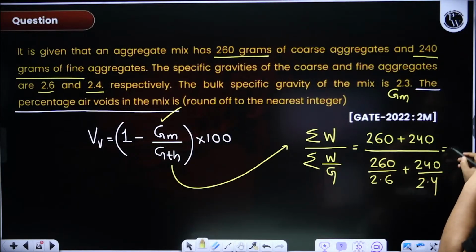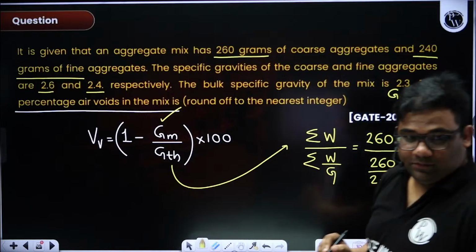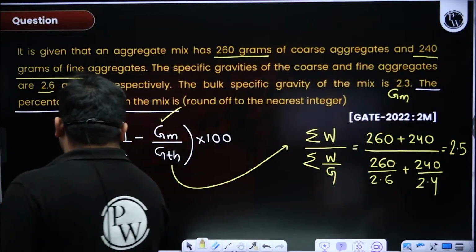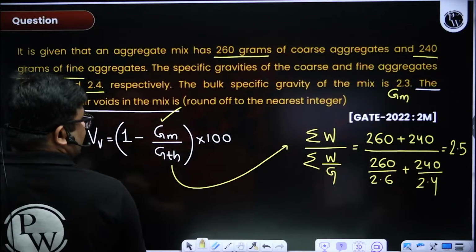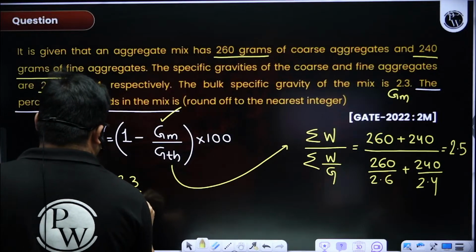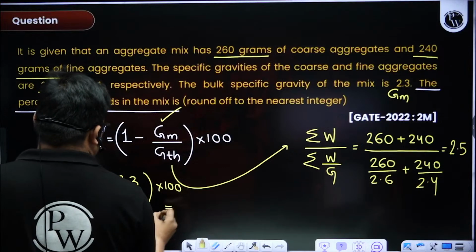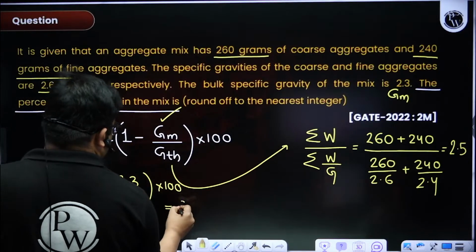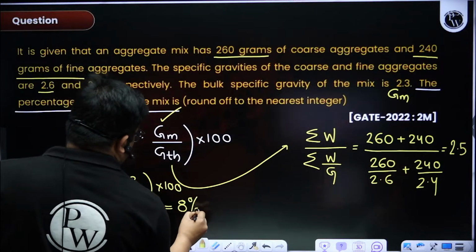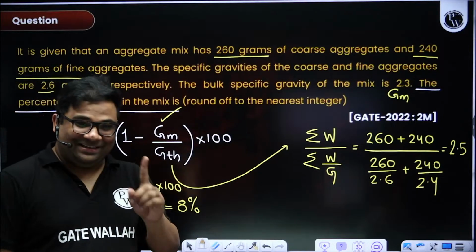500 by 200. 2.5, I am getting the theoretical specific gravity, right? Theoretical specific gravity. So 1 minus Gm is your 2.3 and GTH is 2.5. So I'll get 40 into 0.2, that is 8%. So with the reverse approach, see, so much time is saved, right? Otherwise this happens, yes or no?